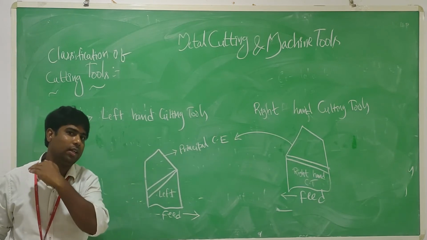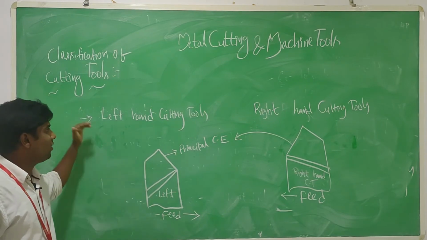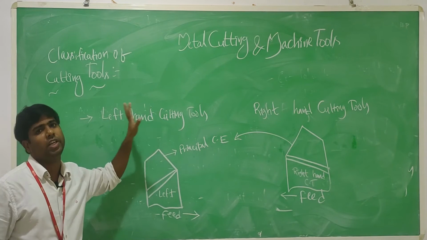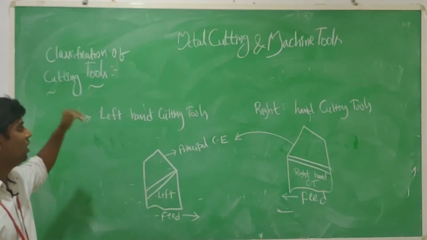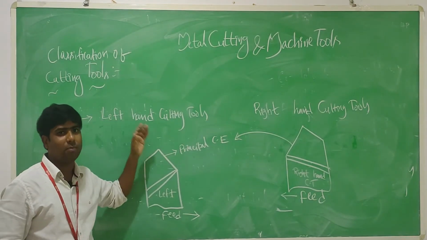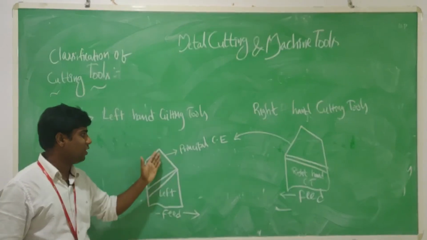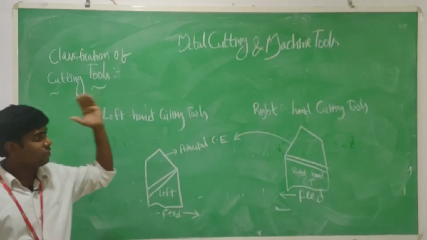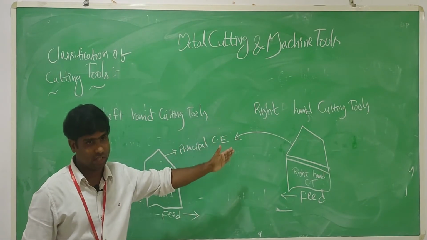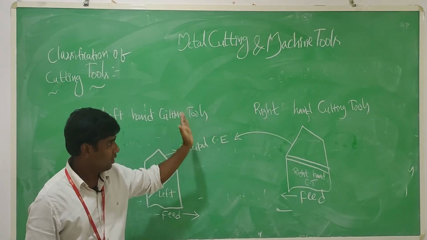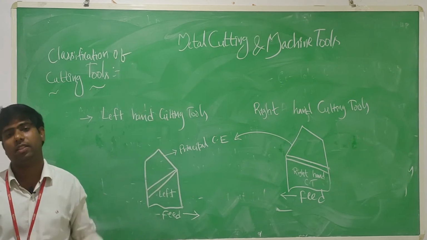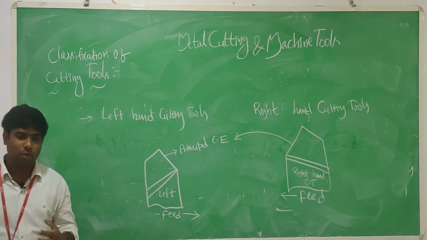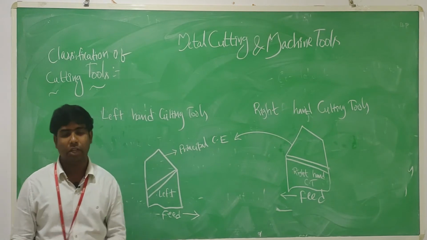Left hand cutting tools mean the principal cutting edge is placed in the right direction, and right hand cutting tools have the principal cutting edge placed in the left direction. These are two different types of cutting tools.